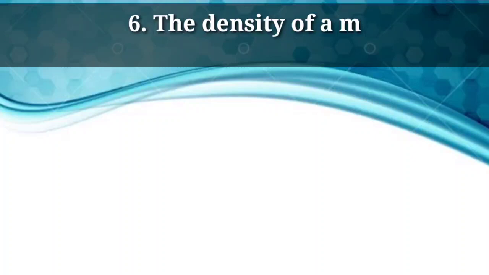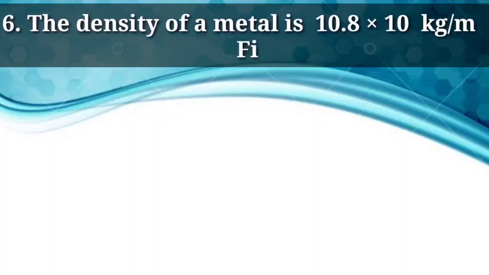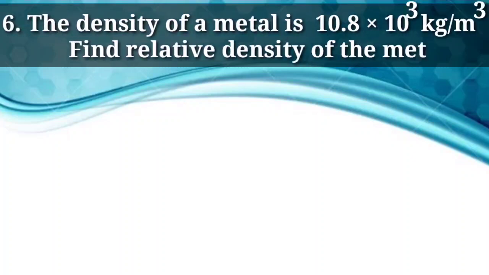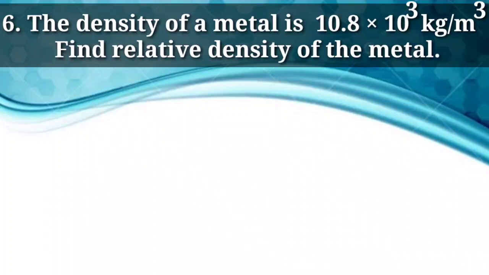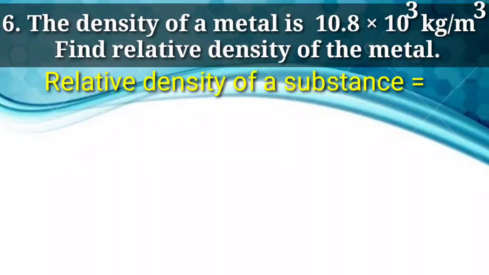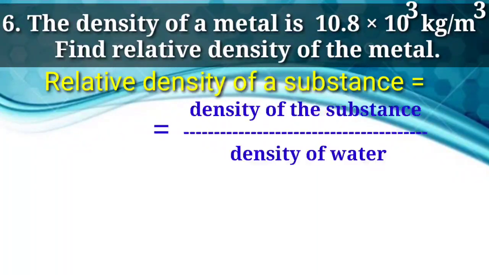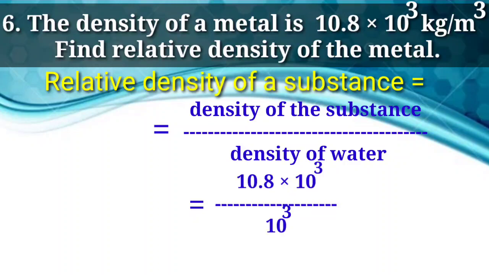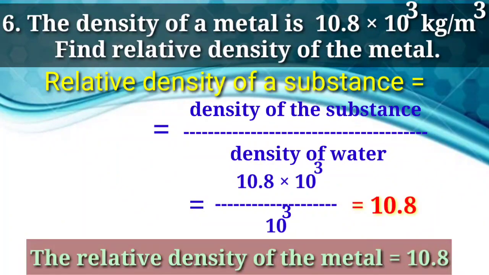Question number 6. The density of a metal is 10.8 into 10 cube kilogram per meter cube. Find the relative density of the metal. Relative density of a substance is equal to density of the substance upon density of water is equal to 10.8 into 10 cube upon 10 cube is equal to 10.8. The relative density of the metal is equal to 10.8.